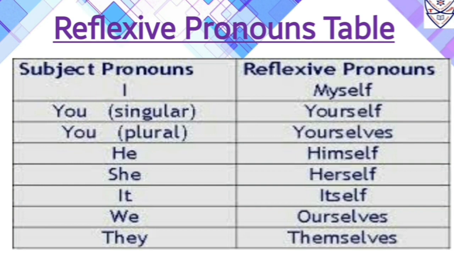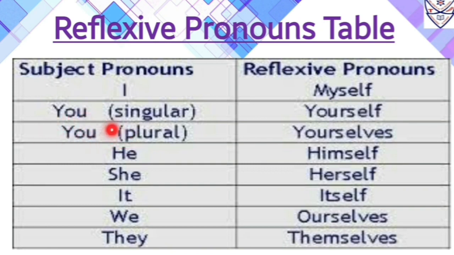First one, I. Over here, I is a pronoun which is used as a subject in the sentence, and with I we use myself, which is a reflexive pronoun which is used as an object in the sentence. Next, you. Over here, you is a pronoun which is used as a subject in the sentence and it stands for the singular form. Now with you we use yourself as a reflexive pronoun in the sentence and it also stands for the singular form and it is used as an object in the sentence.